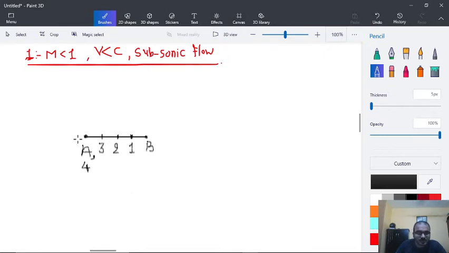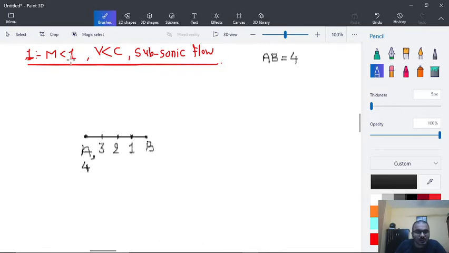So the projectile is traveling from point A to point B, or from 4 to B. One more thing is that the distance A to B is 4 units. Each distance, from 4 to 3, 3 to 2, 2 to 1, and 1 to B, is 1 unit.